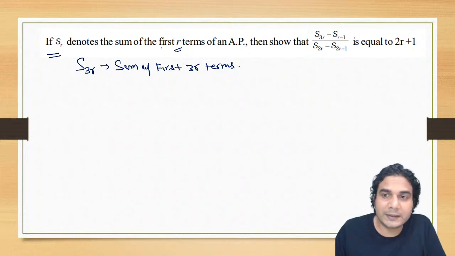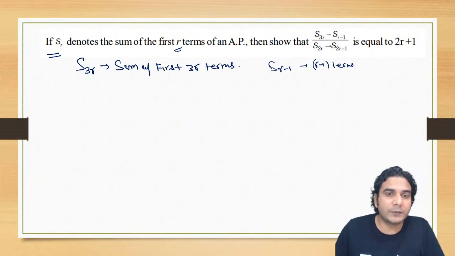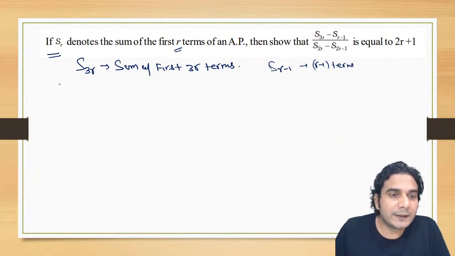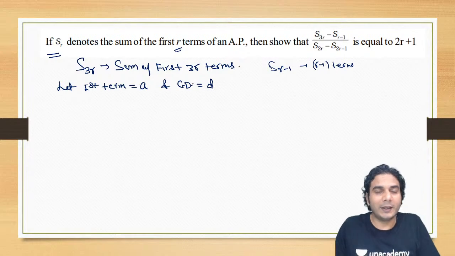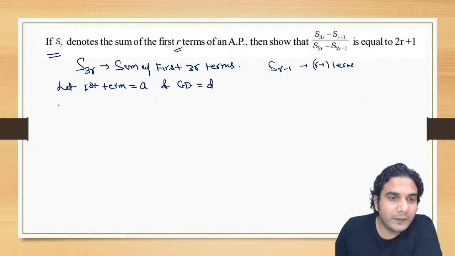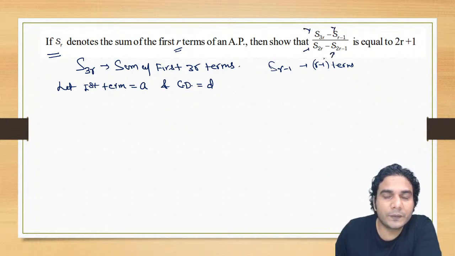So S of 3R will denote the sum of first 3R terms. S of R minus 1 will denote the sum of R minus 1 terms. Similarly, S of 2R will denote the sum of 2R terms. So you can write it easily. Let's assume the first term of the AP is A and let's take the common difference D. Then we can write these terms, S of 3R, S of 2R, S of R minus 1, S of 2R minus 1, and after writing them, we can put in the formula. Or directly you can start with the formula.